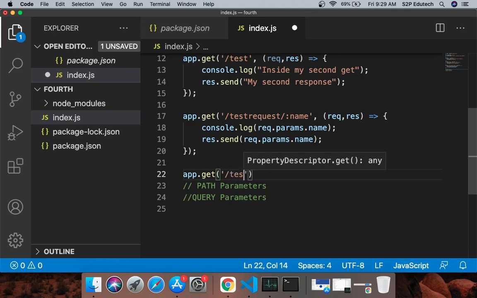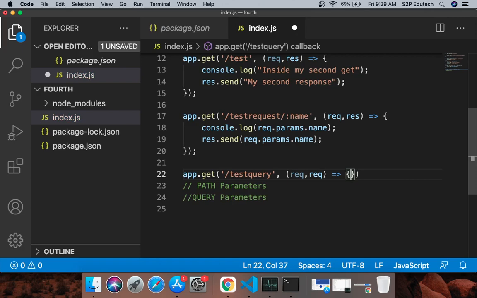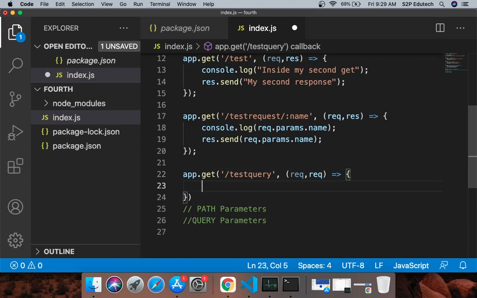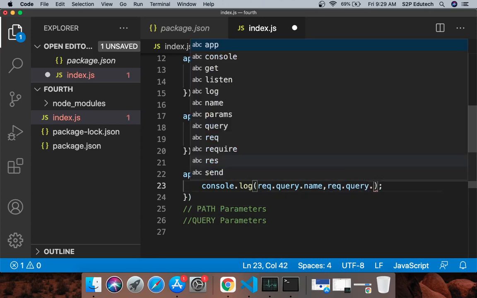I'll say test query, right, and against this I'll have again a callback function with two parameters, request and response, right, and I would say console.log request dot query dot name, and I'll say request dot query dot name, and I'll also pass say surname.